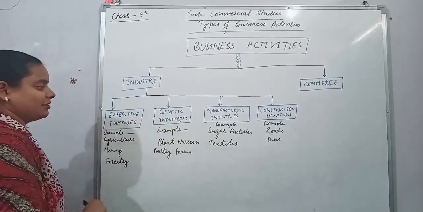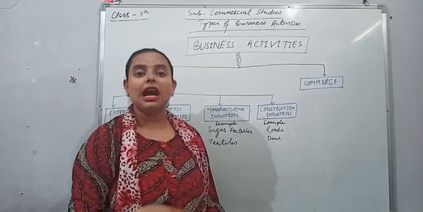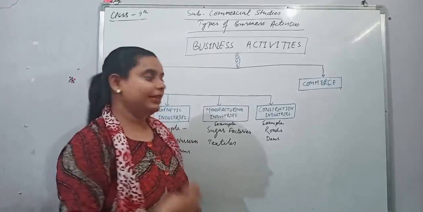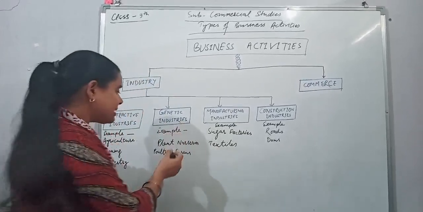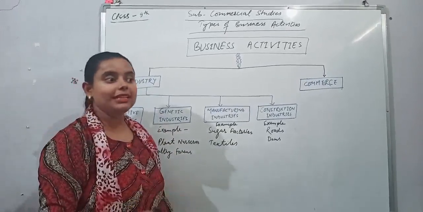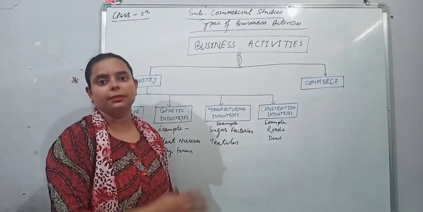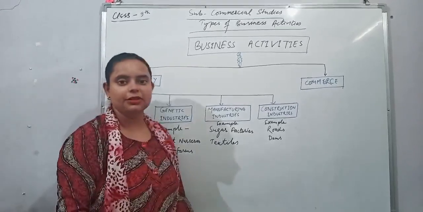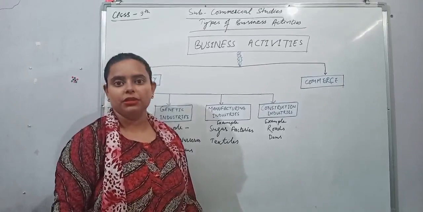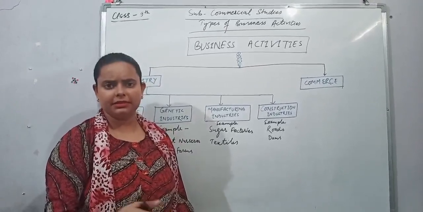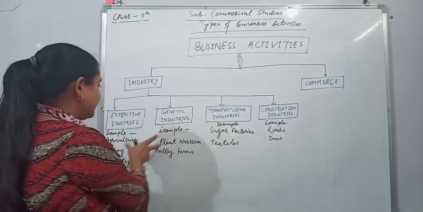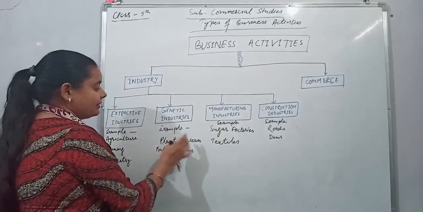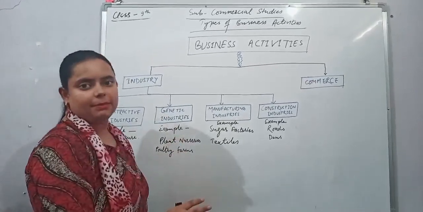Moving to the next, genetic industry. Genetic industries are those which mainly work on, you can say, the study of heredity. Suppose we have one plant, we can generate more saplings from that particular plant. For example, plant nurseries, poultry farms: you have one chicken, two chickens, you can generate more. You can hybridize them or whatever the process is. Cattle rearing and many more are examples.